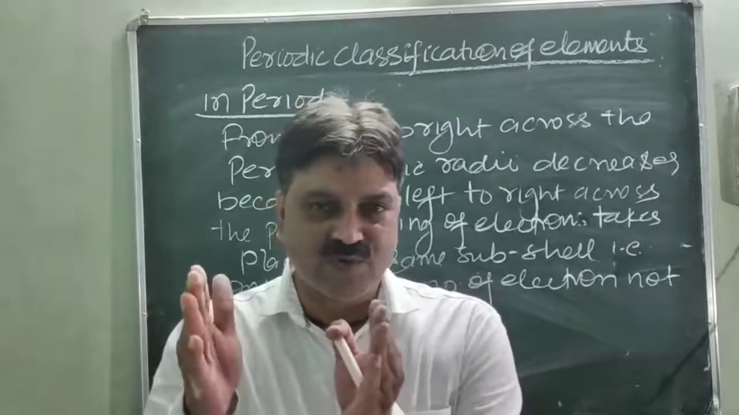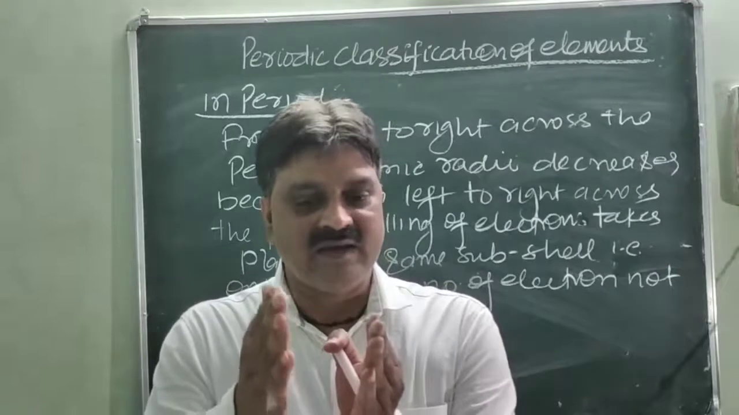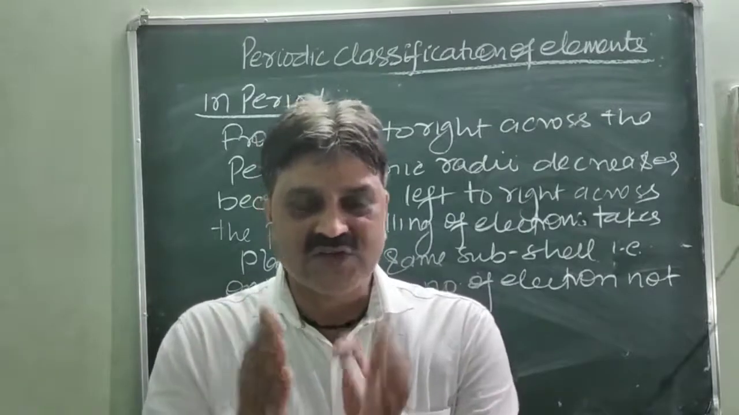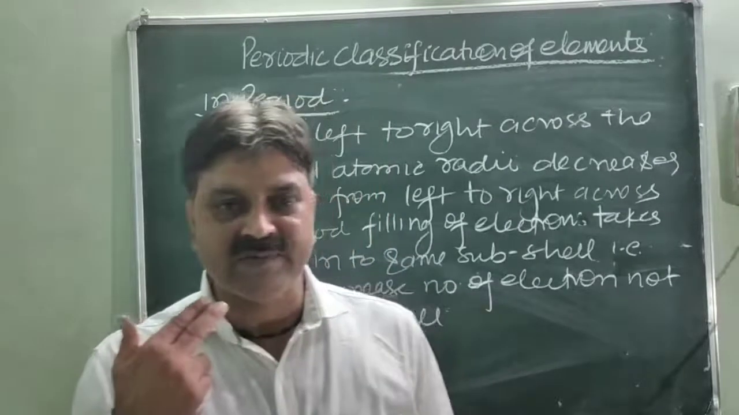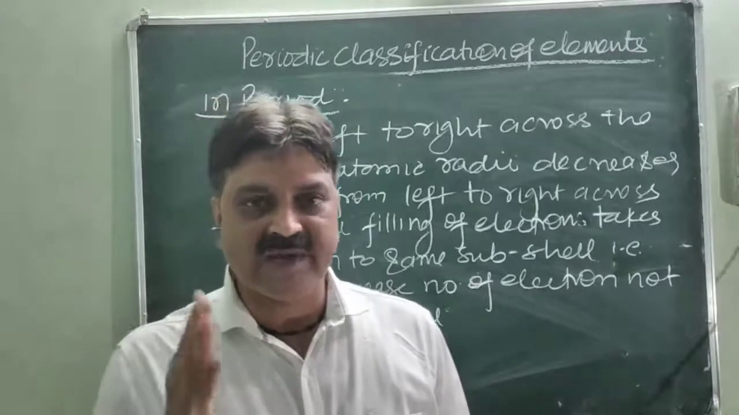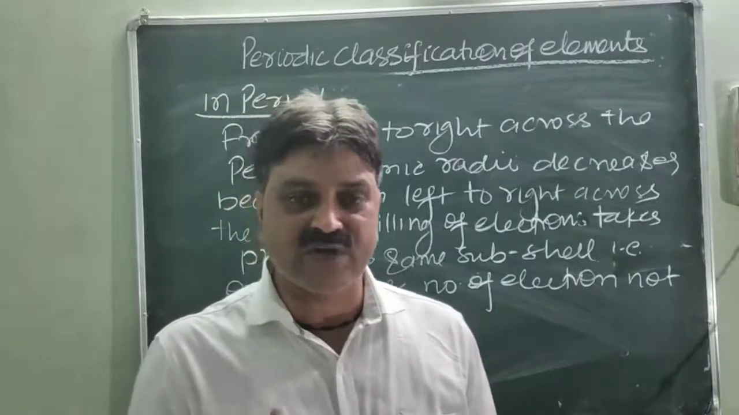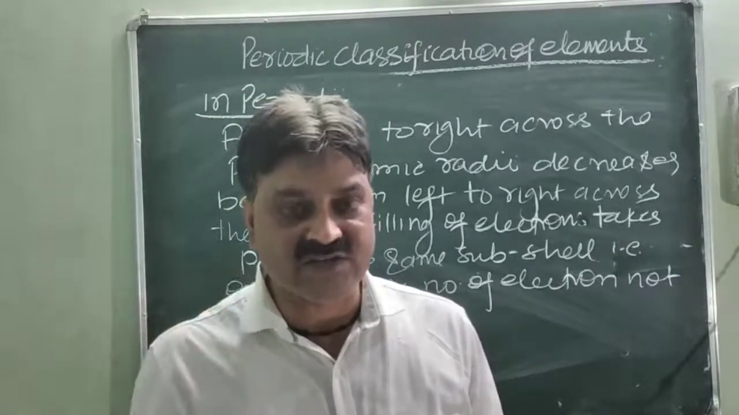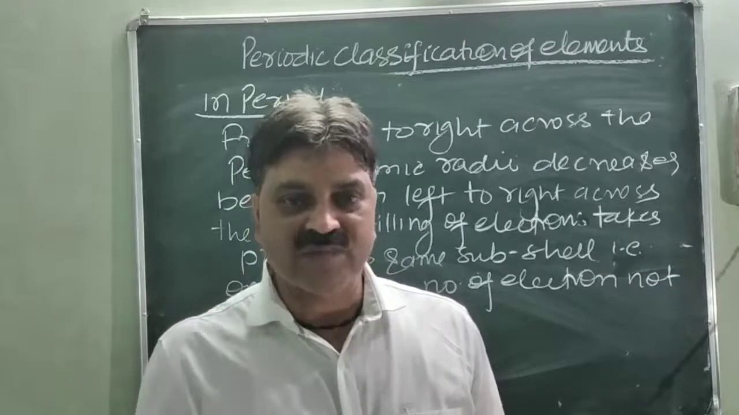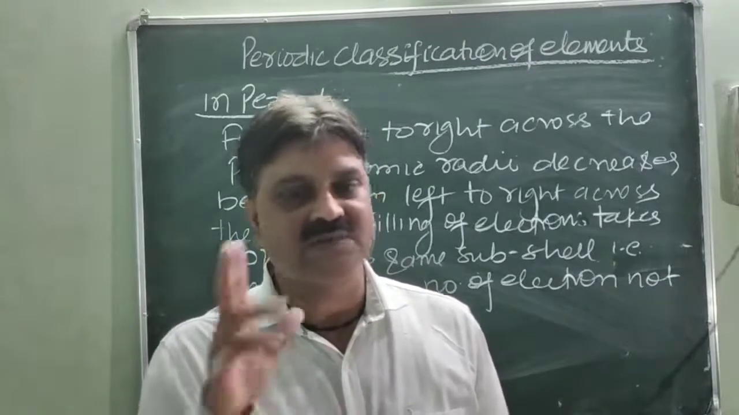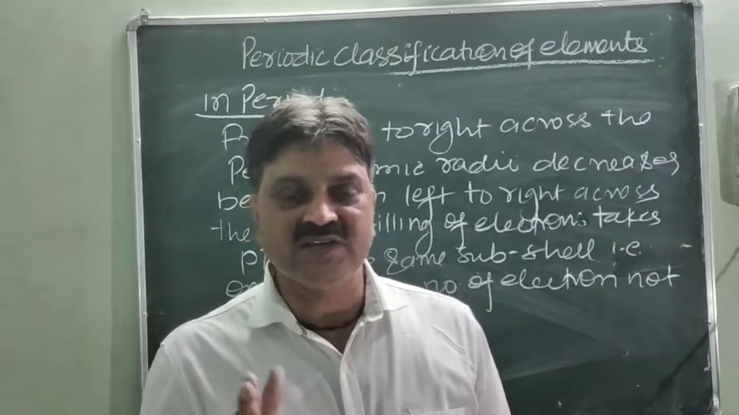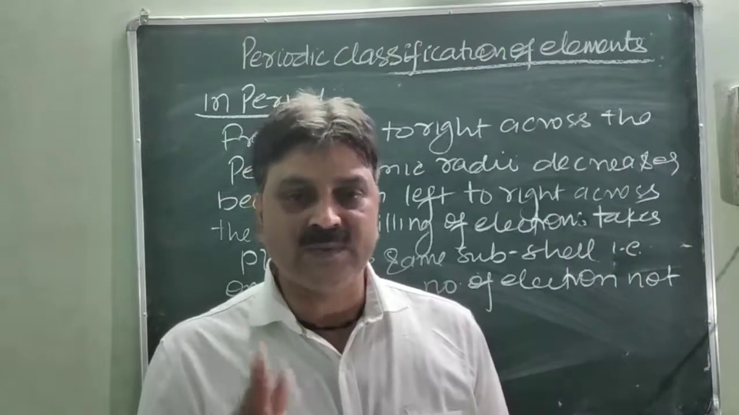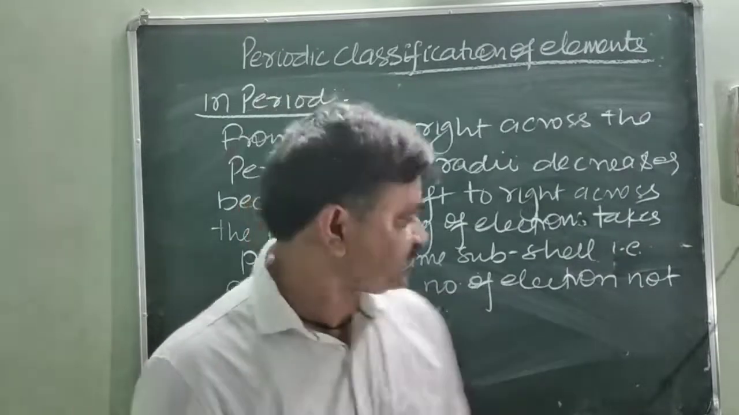So when electrons come close to the nucleus, what will happen? Radii decreases. So this is the reason that, coming from left to right across the period, the effective nuclear charge, meaning the effect of the nucleus on electrons, increases because the filling of electrons takes place into the same subshell. So this is the reason for the decrease in atomic radii from left to right across the period.